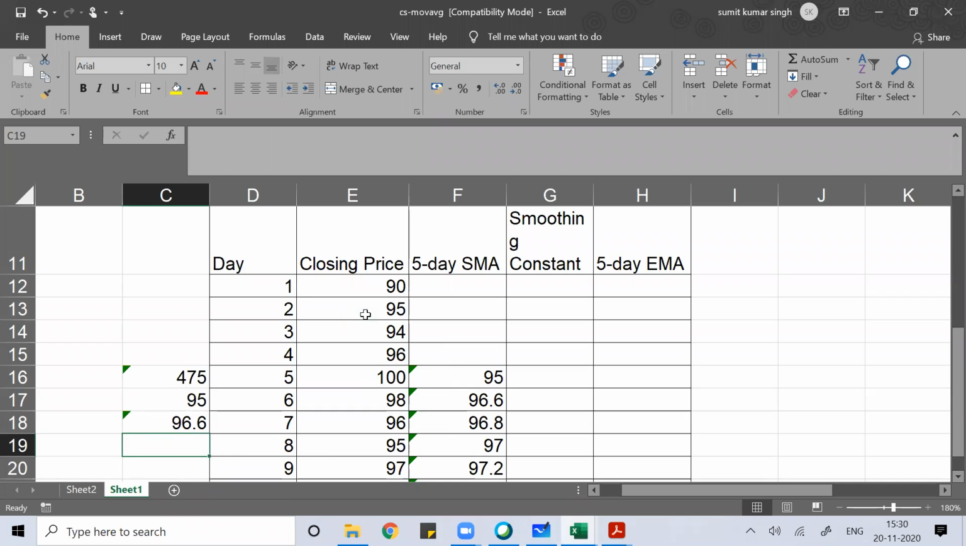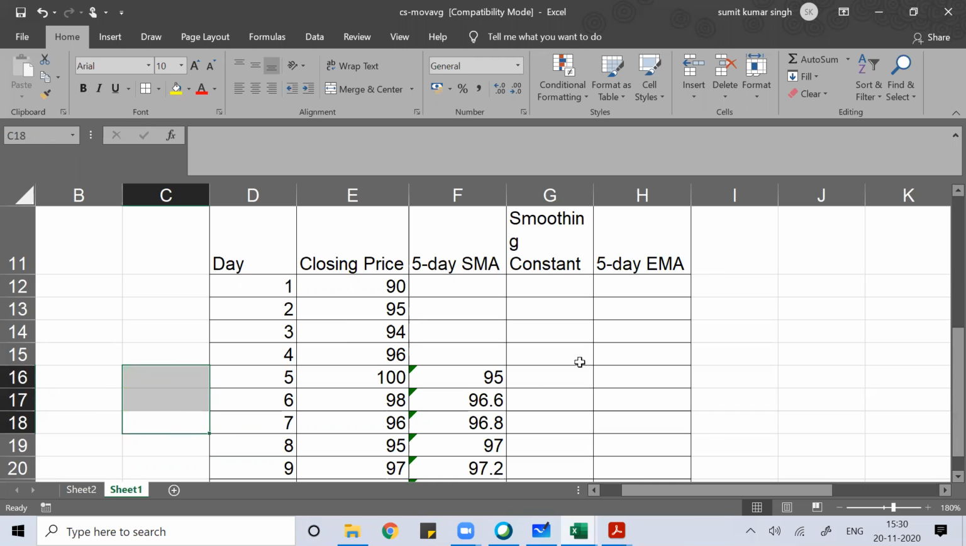Then for the third day, I did 94 plus 96 plus 100 plus 98 plus 96. What is the sum I got, divided by 5? I got 96.8. Clear everyone? So this is a 5-day simple moving average.